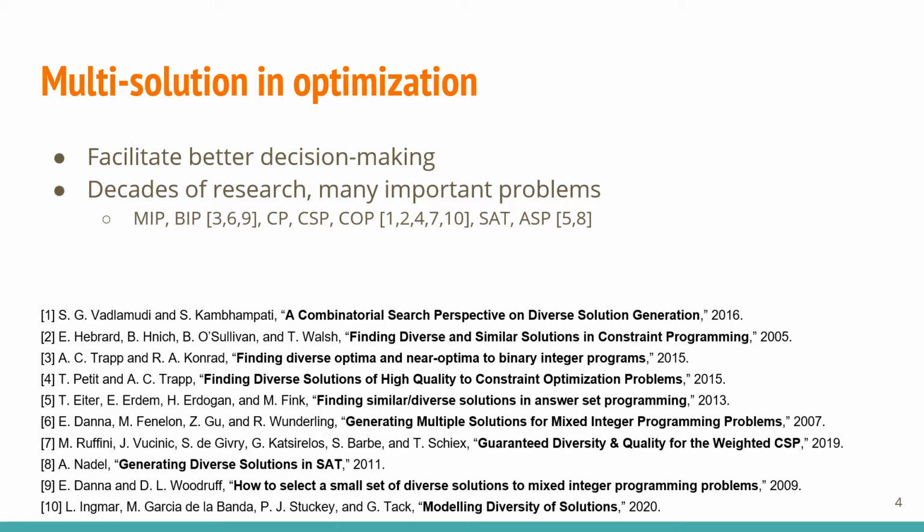These studies, ranging from the early 2000s till today, involve a wide range of applications. In these studies, diversity of solutions is either the objective to be explicitly maximized or the constraints enforcing some level of structural differences among the near-optimal solutions to be found.